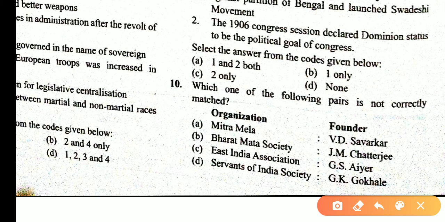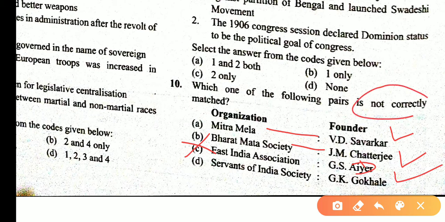Mitra Mela: you know the founder of Mitra Mela is V.D. Savarkar. Yes. Bharat Mela Society is by G.M. Chatterjee. Yes. East India Association by Dadabhai Naoroji. So the C statement is incorrect. Servants of India Society is Gopal Krishna Gokhale. Asking for the not correct statement, so the answer is C.